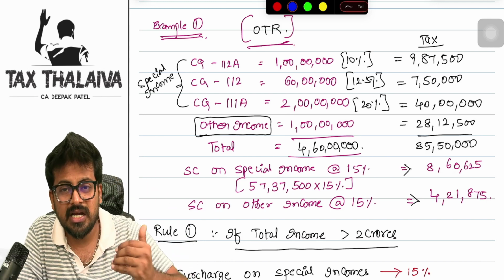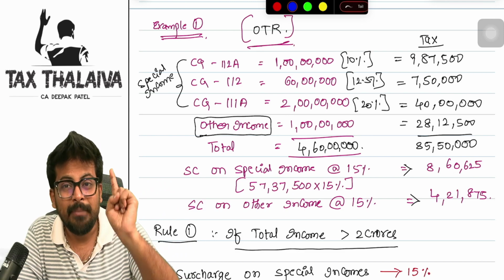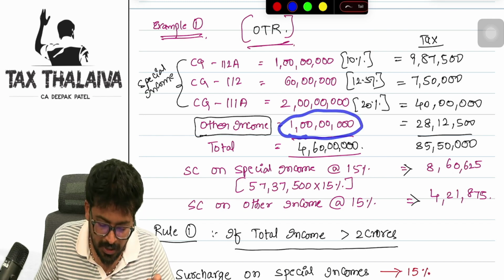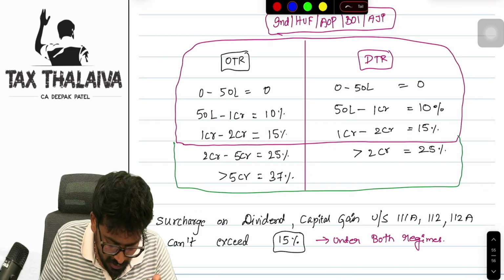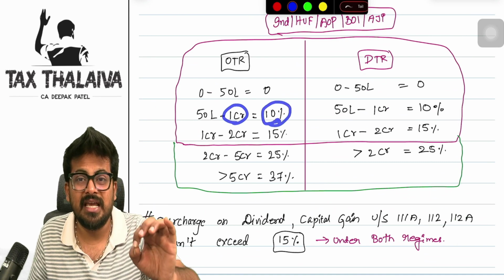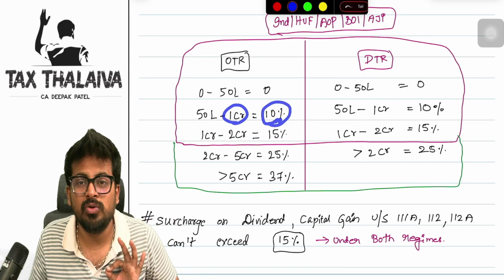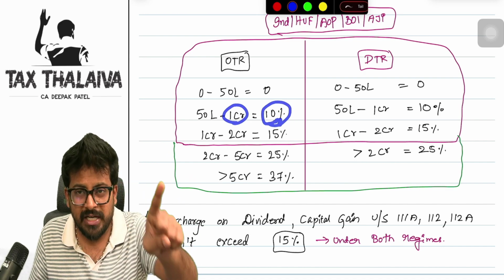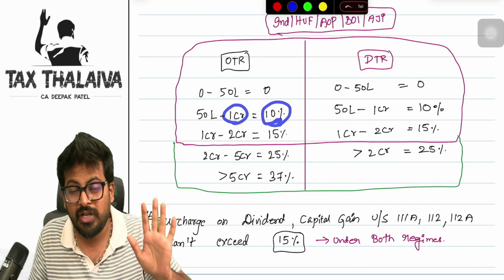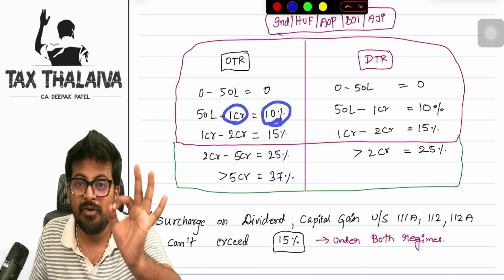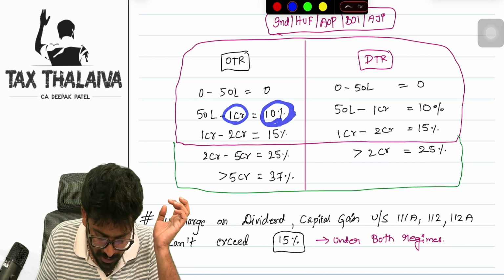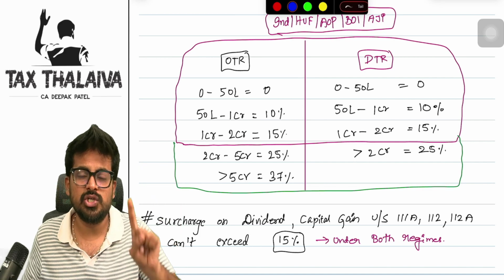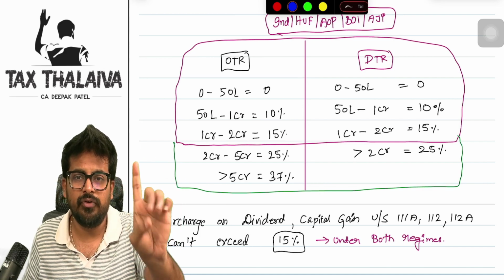Now, when it comes to surcharge on other income, I told you minimum 15% is required. How much is your other income? It is 1 crore. But if you look at 1 crore, the surcharge rate it says is 10%. But our thumb rule says what? If your total income exceeds 2 crores, on special income, straight away 15%. On other income, minimum 15%. So here, though you are getting 10% for 1 crore, you will apply 15% surcharge on the tax liability you got for other income.